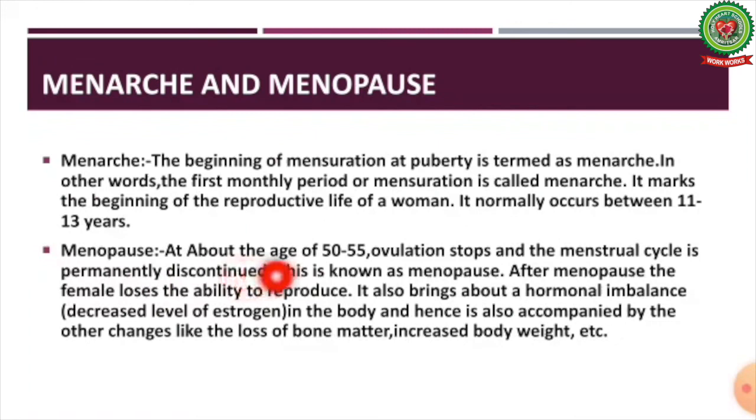Menopause. At about the age of 50 to 55 years, ovulation stops and the menstrual cycle is permanently discontinued. This is known as menopause. After menopause, the female loses the ability to reproduce. It also brings about a hormonal imbalance, with a decreased level of estrogen in the body, and hence is also accompanied by other changes like the loss of bone matter, increased body weight, etc.